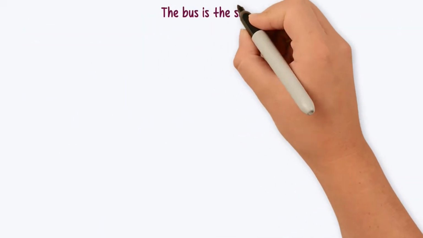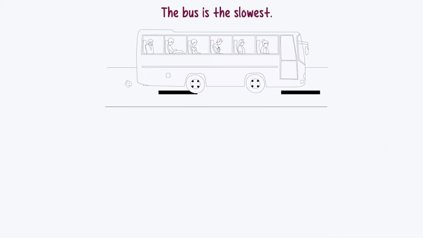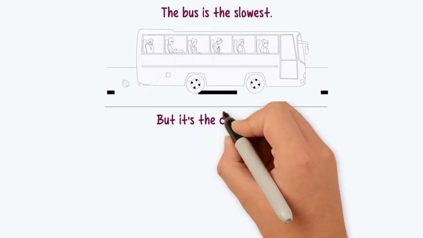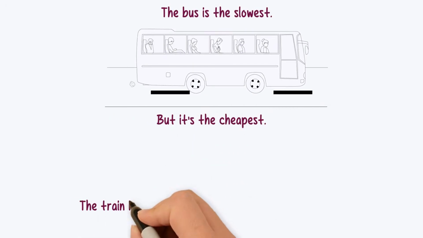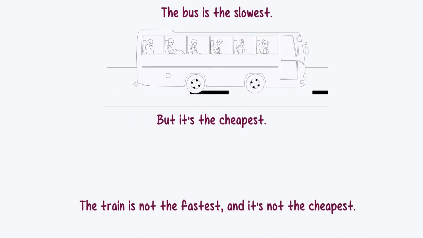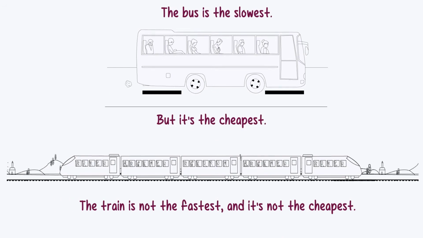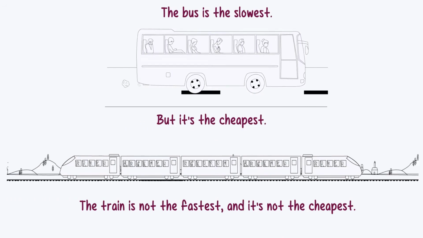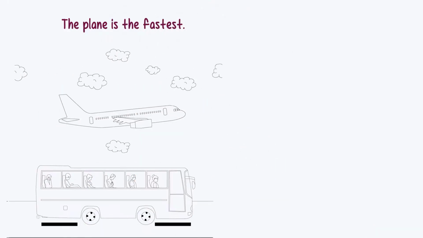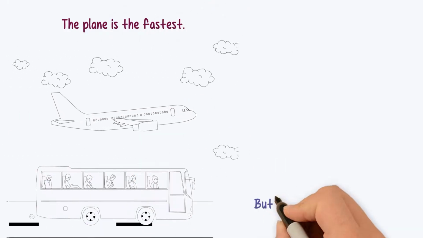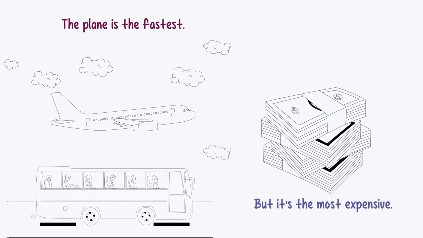The bus is the slowest. Oh. But it's the cheapest. Yay! The train is not the fastest, and it's not the cheapest. The plane is the fastest. Yay! But it's the most expensive. Oh.